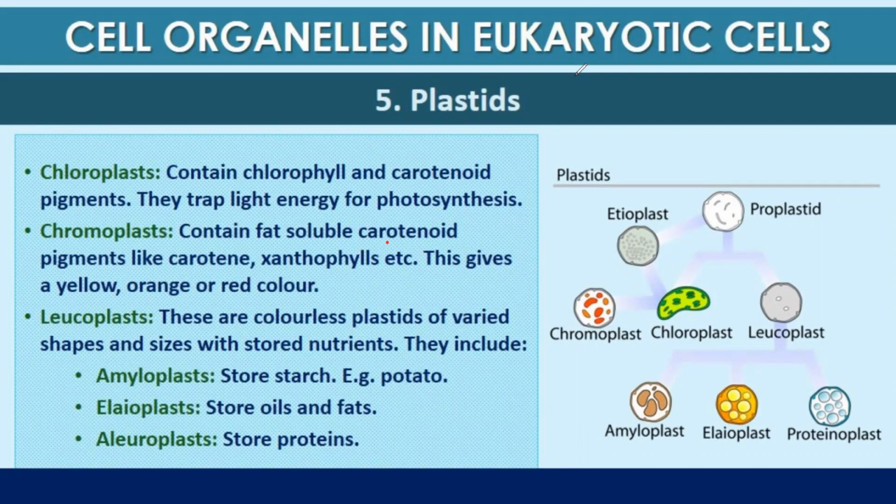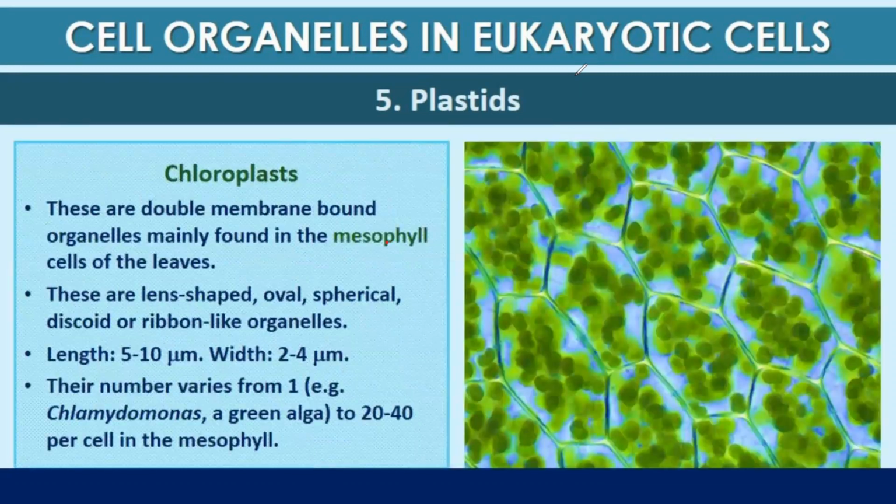Leucoplasts are colorless plastids of various shapes and sizes with stored nutrients. They include amyloplast, elaioplast, and aleuroplast. Amylo is for storage of starch, elaio is for storage of oil and fats, aleuro is for storage of proteins.